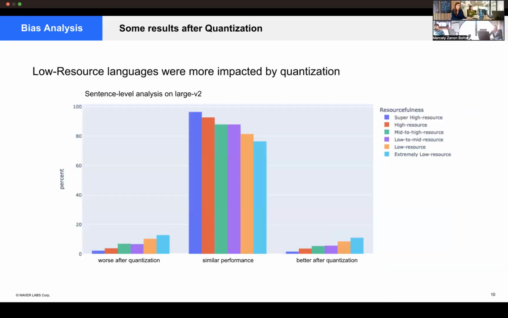The way in which you describe this figure is to say that extremely low resource languages are more impacted, but in fact sometimes they go better, right? So basically, sometimes it's worse, sometimes it's better. The thing is that with this representation, it's actually not easy to see exactly how the performance is, right?